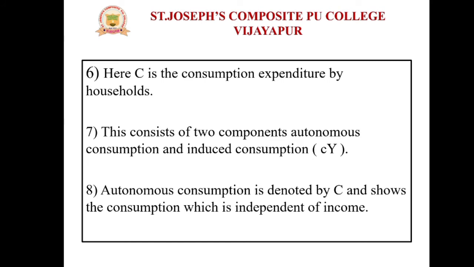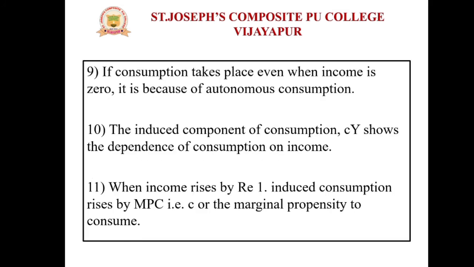So autonomous consumption as well as induced consumption, these are the two components of consumption. Autonomous consumption means consumption is independent of income. Then what is induced consumption? Induced consumption is nothing but if the consumption is completely depending on its income, then it is called induced consumption. Autonomous consumption means consumption which is independent of income. So cY denotes induced consumption, that means dependence of consumption on income.